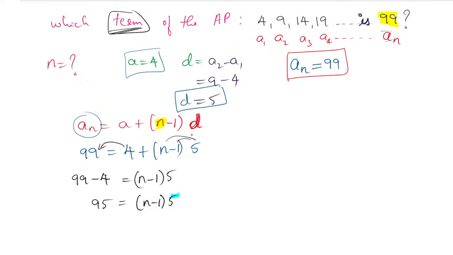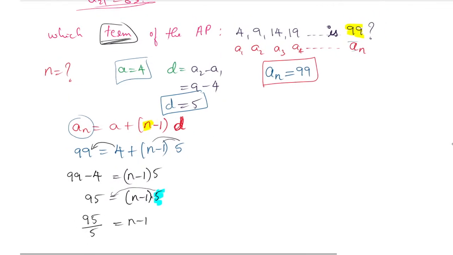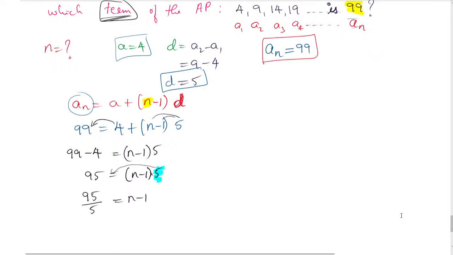Now this 5 we will shift to the other side. It is multiplication, so if you take that 5 to the other side, it will divide. So 95 divided by 5 equals n minus 1. Now remember, 95 by 5: 5 ones are 5, 5 nines are 45, so you get 19. So 19 equals n minus 1.